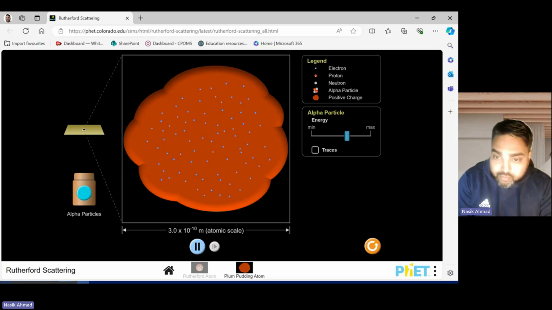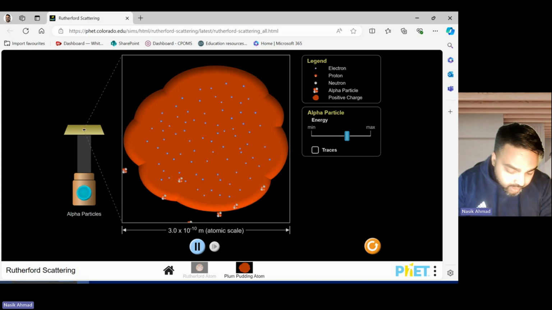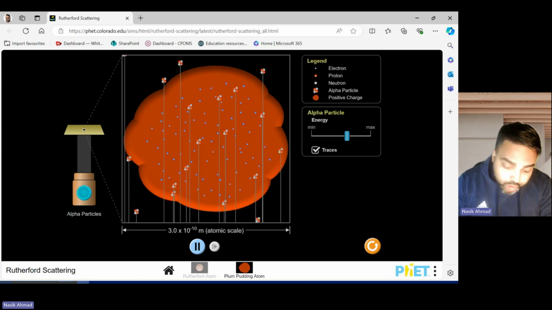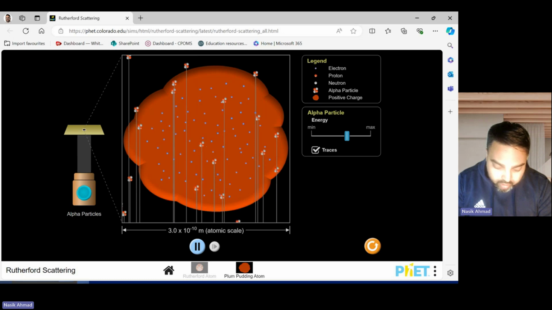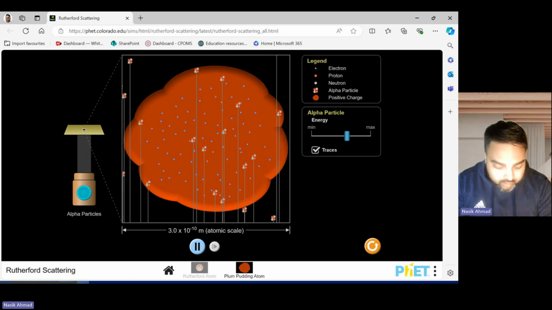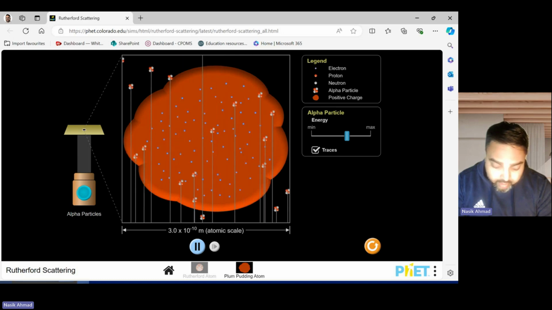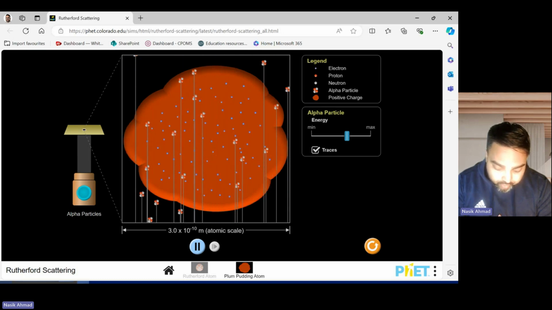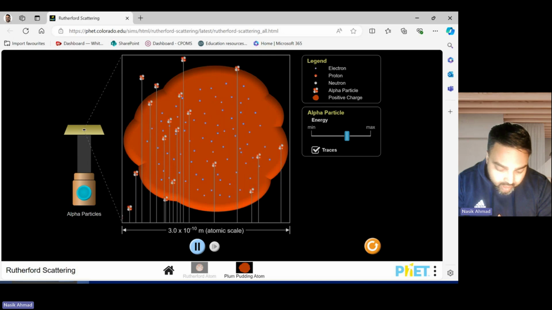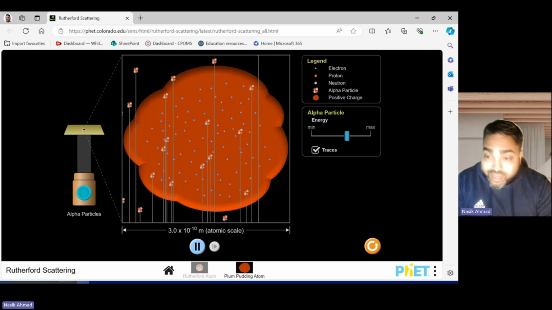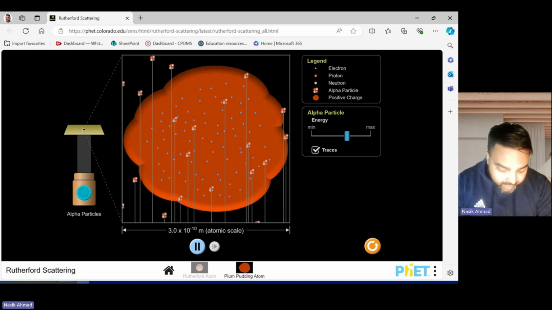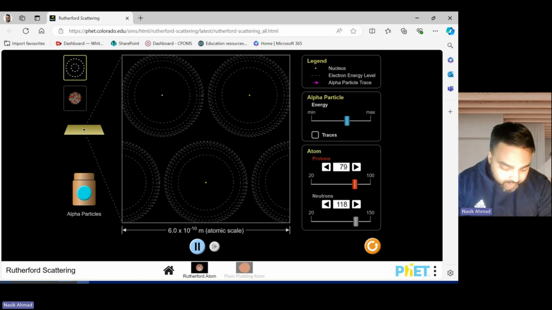So if I turn on my alpha particle source, you can see that what should happen in theory was that all the alpha particles just go straight through. None of them deviate, none of them move around, etc. So that's what he expected to happen. However, this is what actually happened.